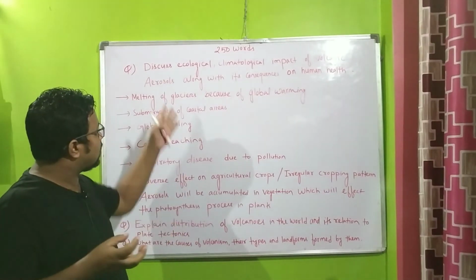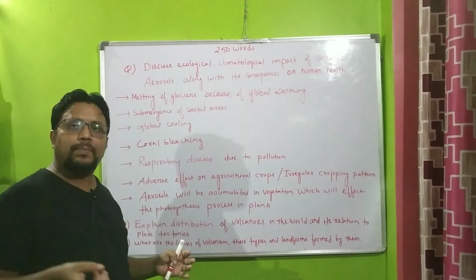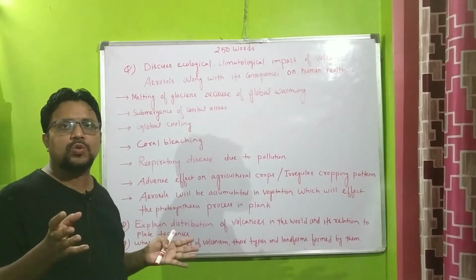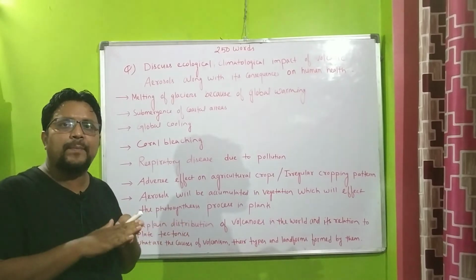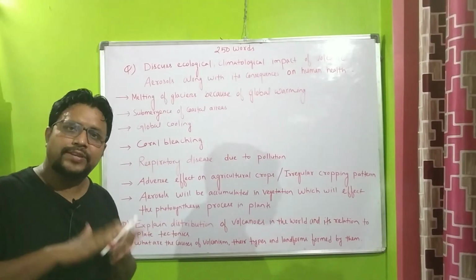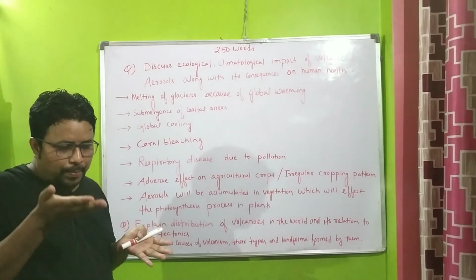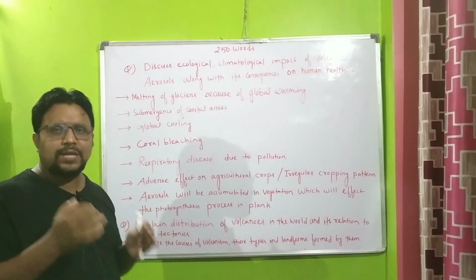Now what happens when these aerosols fall on the leaves? They block the stomata, thereby hampering the transpiration process. Transpiration is the process in which plants release water.